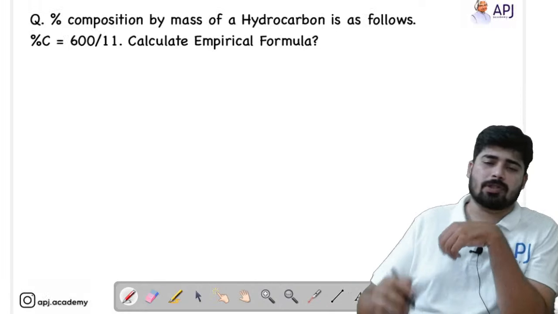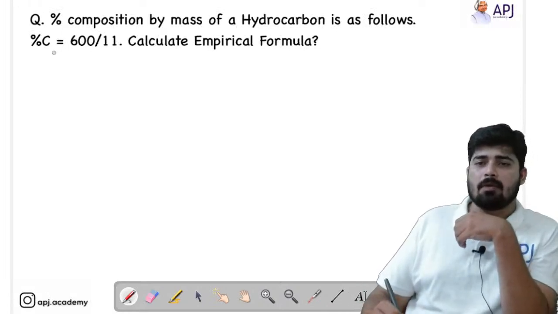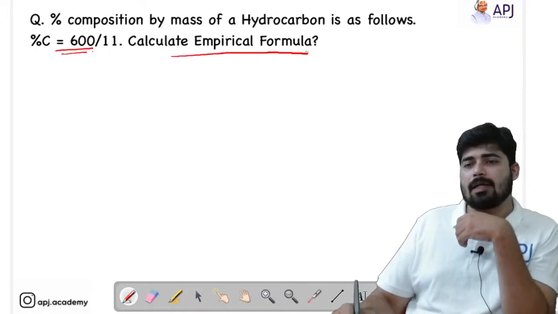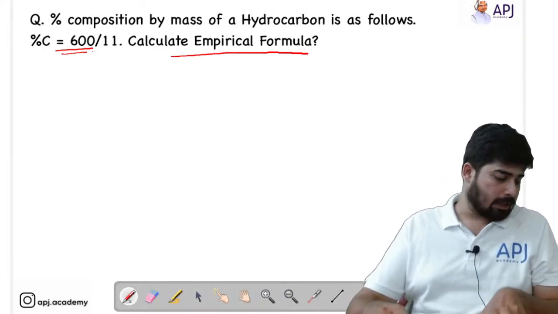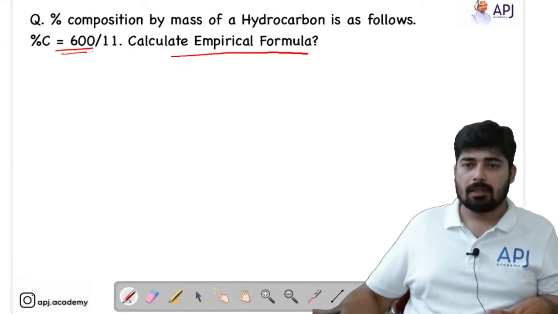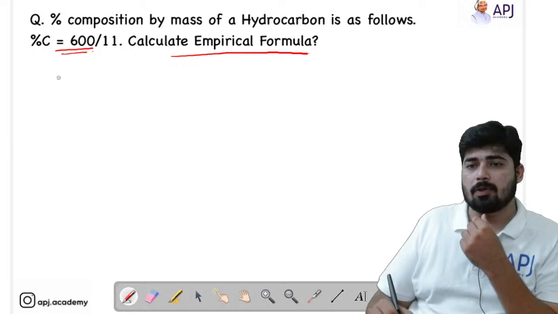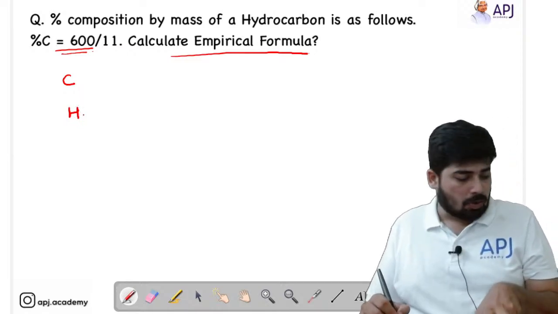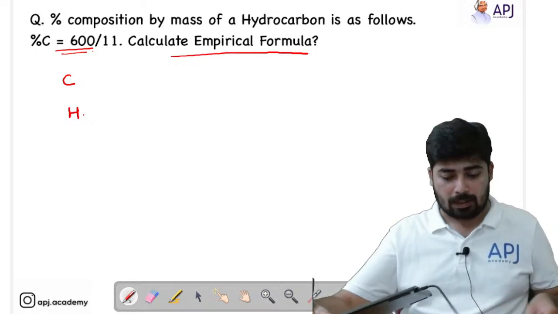See, another question. Here the percentage composition by mass of a hydrocarbon is given. Percentage carbon is given. We have to calculate the empirical formula. Let's see. Here we know that it is a hydrocarbon. Hydrocarbon means we know that it consists of hydrogen as well as carbon, right? So we have to first find out the empirical formula.